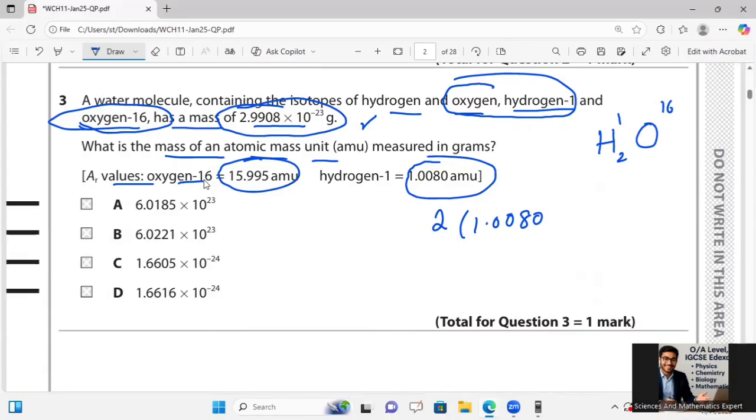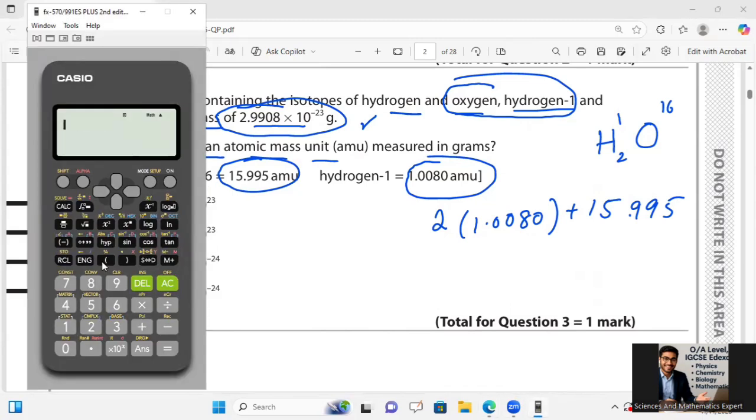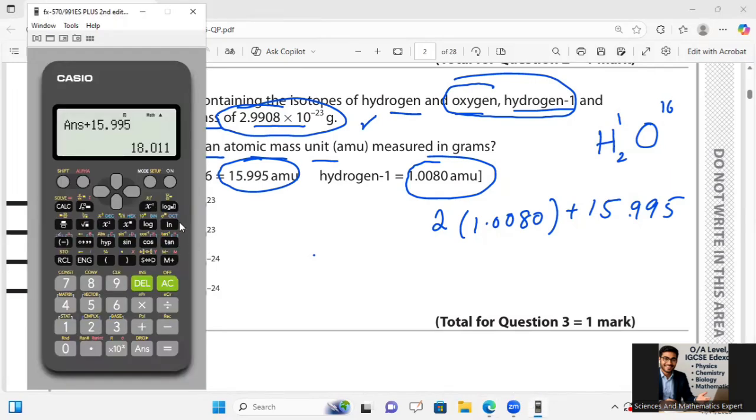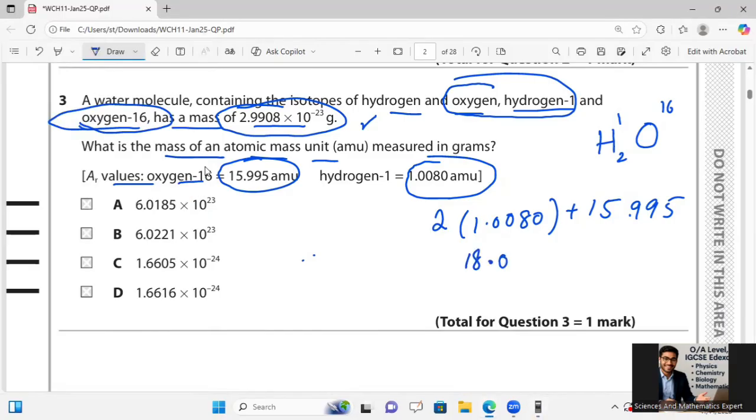Its atomic mass is 2 multiplied by 1.0080, plus 15.995, which is equal to 18.011.